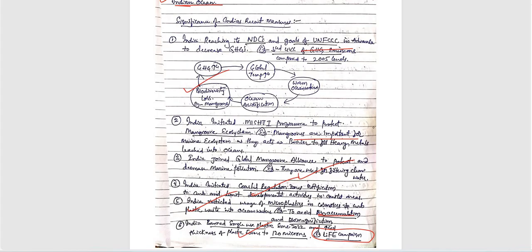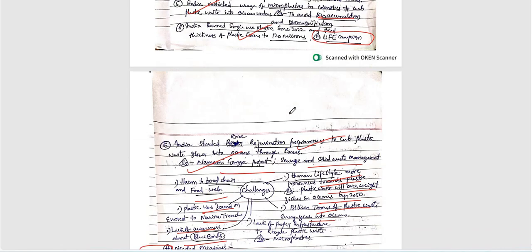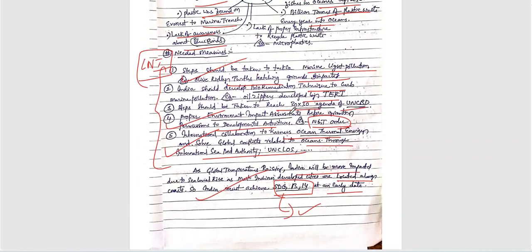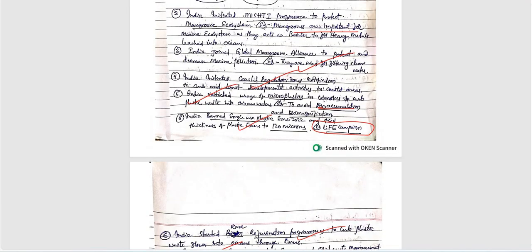But one thing missed here is we need to define marine pollution. That is a very important static part. That should not be missed here. Other than that, everything is okay. So we have the Plastic Waste Management Rules, amendment rules also there.